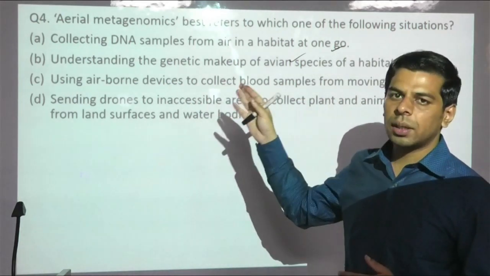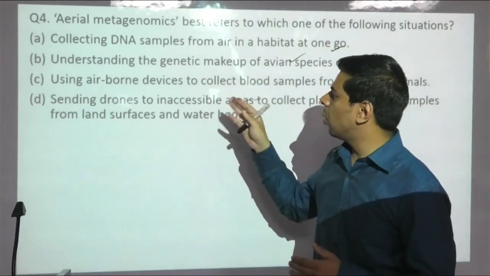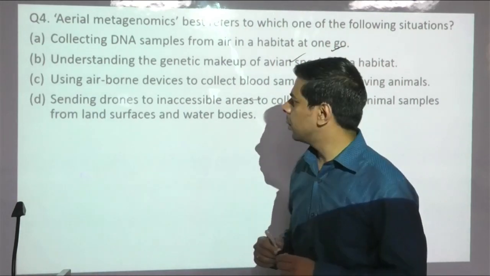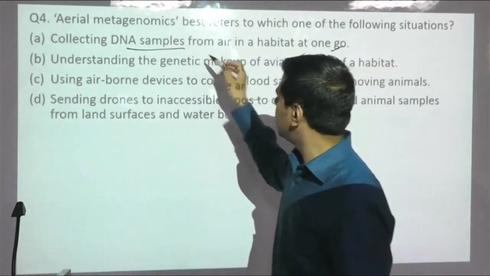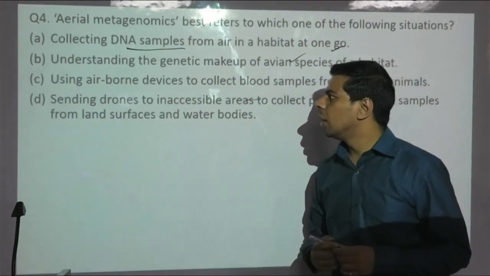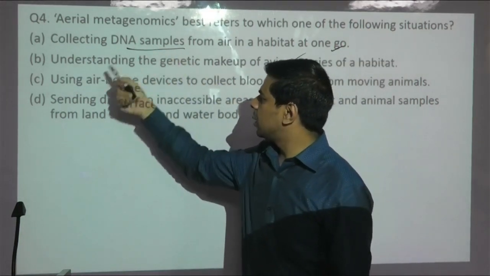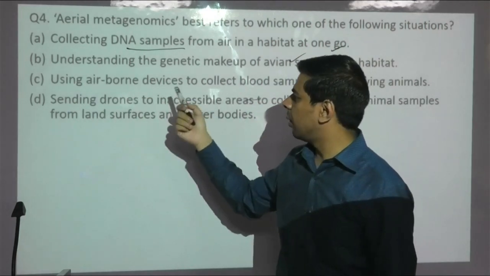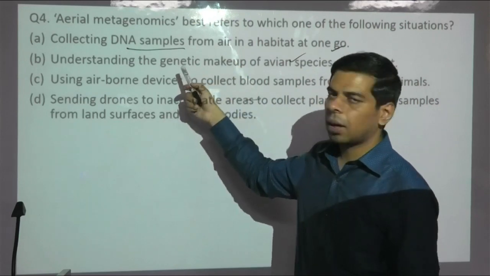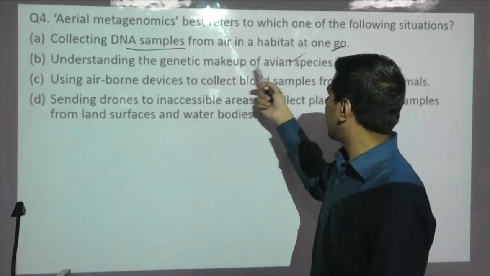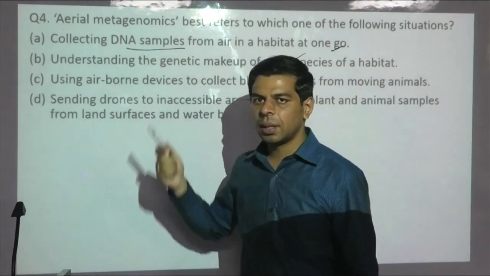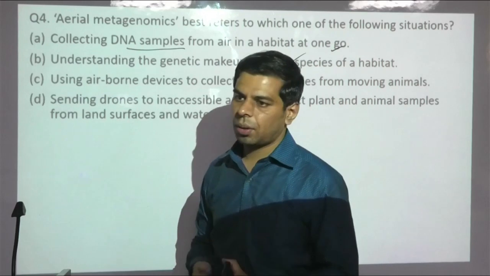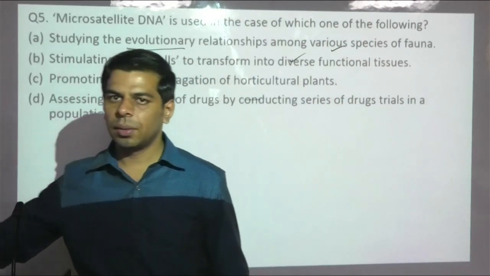who had decoded the evolution of hominids, and this one and another question are related to the similar theme. So collecting DNA samples from air in a habitat is related to metagenomics. The two options which could have been eliminated were drones and the use of airborne devices, even though the B option comes close because it has the words genetic and avian. Someone might have linked it with the aerial word. So if you have made this mistake, it's an acceptable one. Otherwise, the A option was the perfect option in this given question.